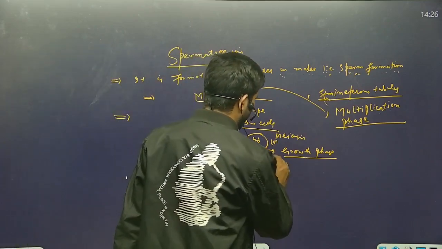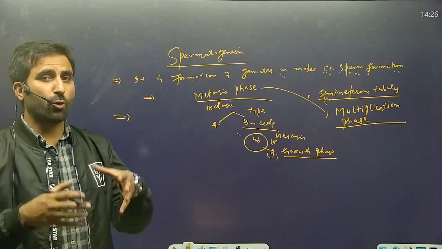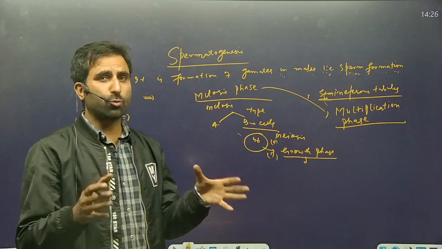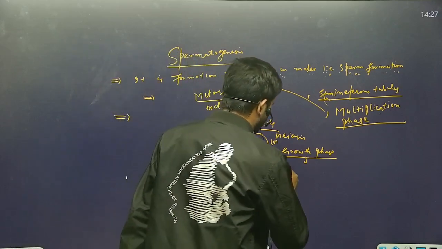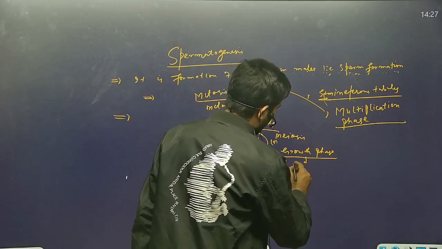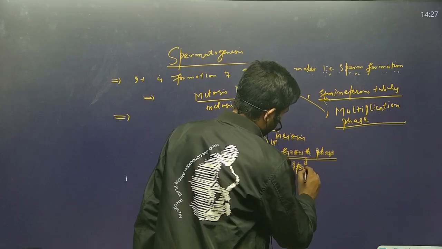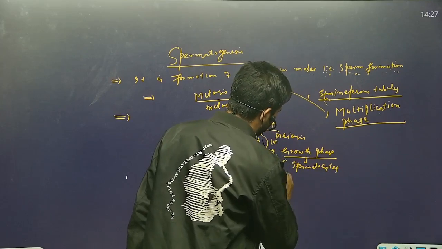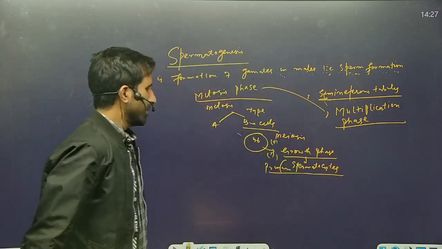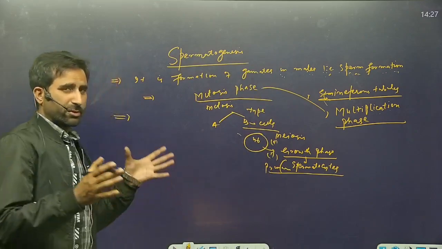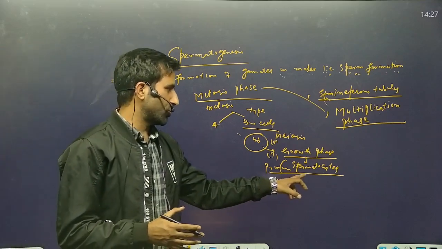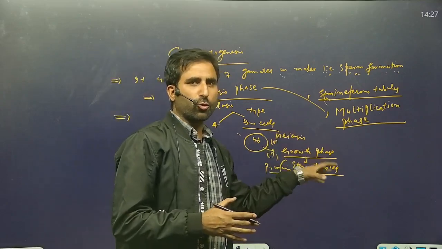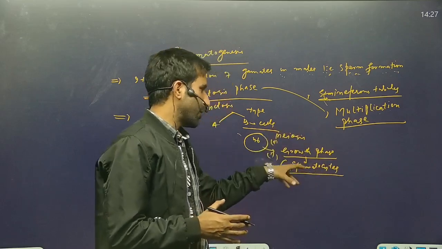Those cells in the growth phase, even though the chromosome number is still 46 and they are still diploid, are called primary spermatocytes. So the cells entering the growth phase change into primary spermatocytes. One important point to remember is that in humans the chromosome number is still 46, they are still diploid cells.